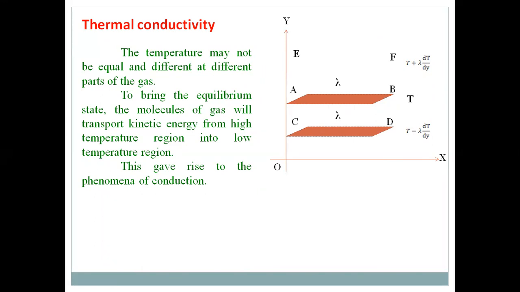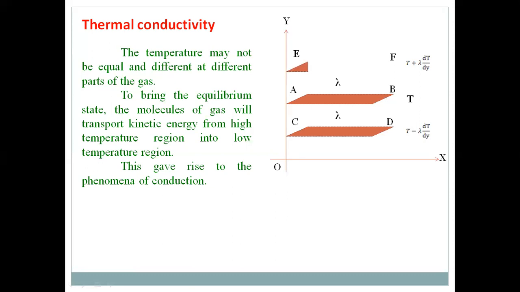Towards the downwards, the temperature decreases, so that at a distance of lambda, the temperature of the layer CD is T minus lambda into dT by dy. Because we know the change in temperature per unit length is dT by dy, for the distance of lambda, the decrease in temperature is lambda into dT by dy. So the temperature of the layer CD is T minus lambda into dT by dy.